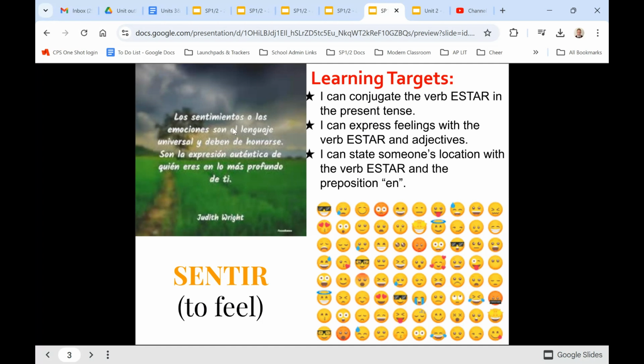So, sentiments or emotions are the universal language, and we need to honor them. They are the authentic expression of who you are in the deepest part of yourself.